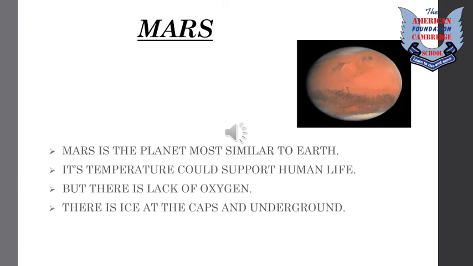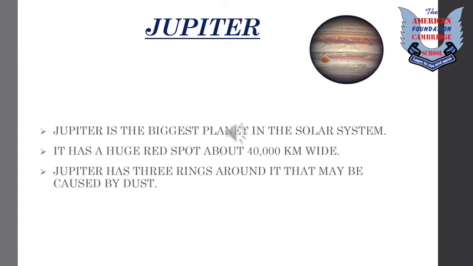Jupiter. Jupiter is the biggest planet in the solar system. It has a huge red spot about 40,000 kilometers wide. This spot is actually a storm that has been active for several hundred years. Jupiter has three rings around it that may be caused by dust, which means that Jupiter is a very dusty planet.